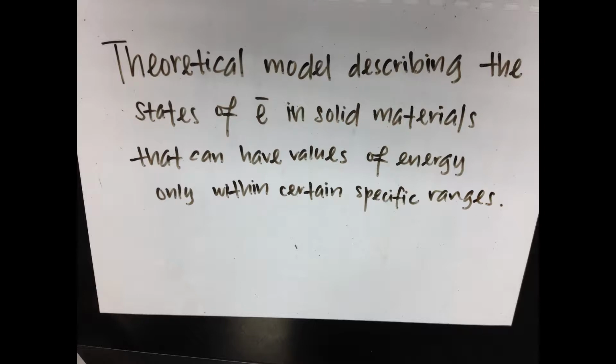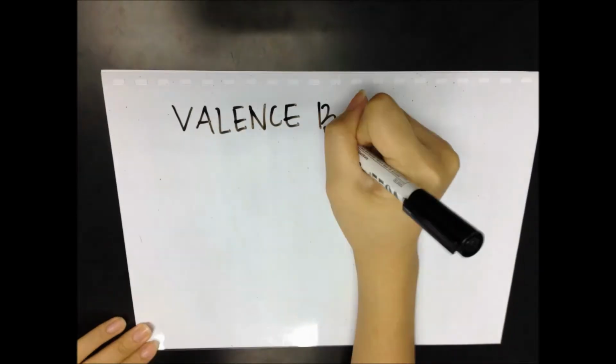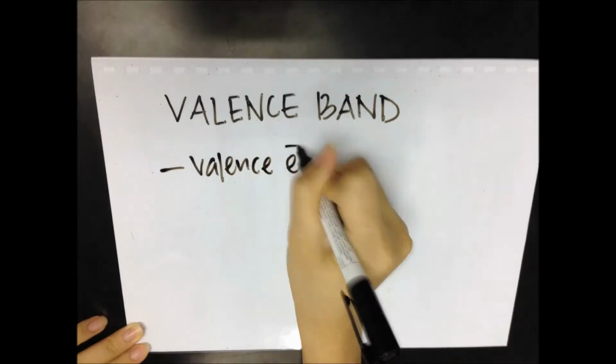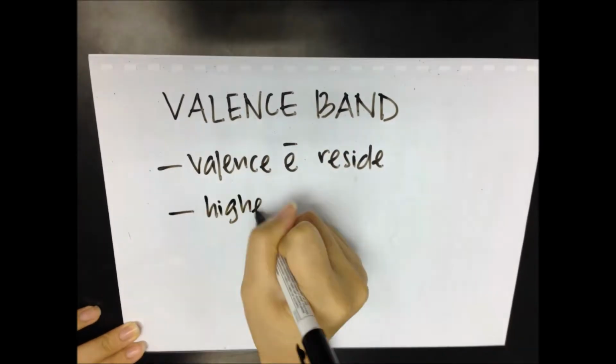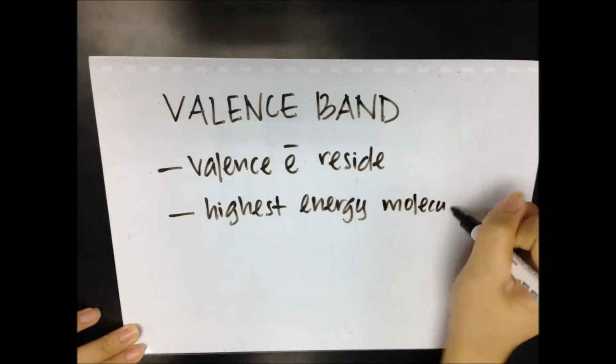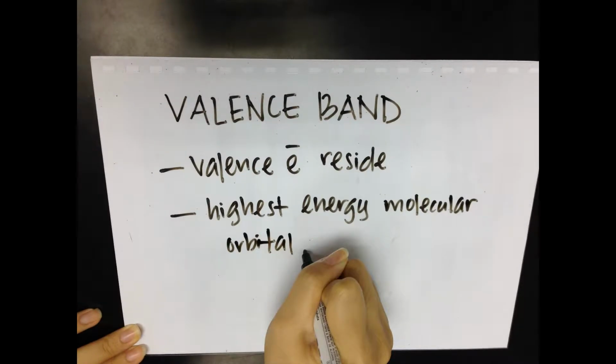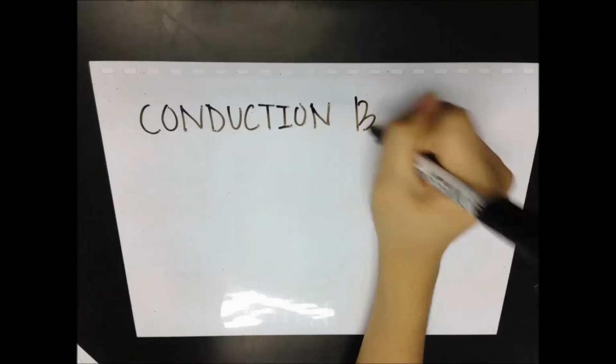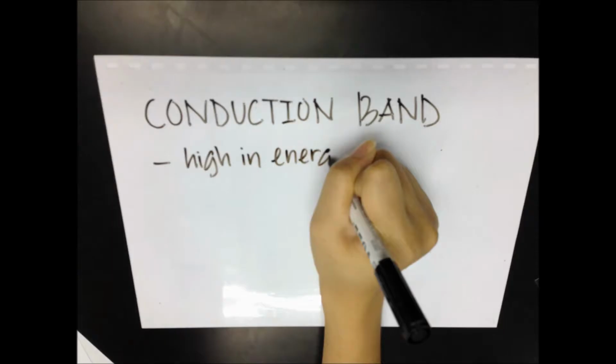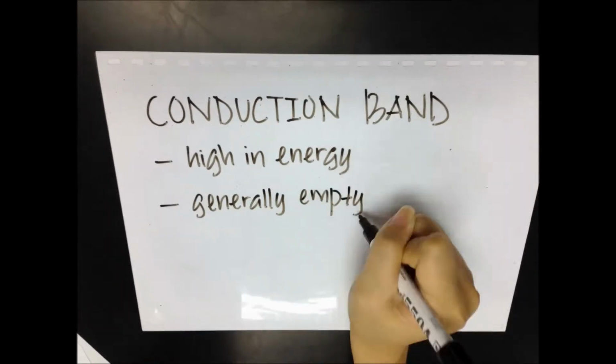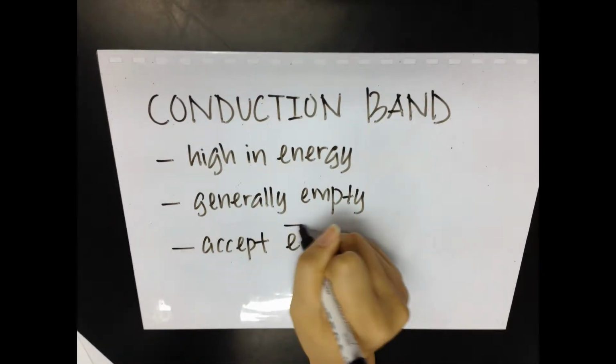around it. Valence band is the band of energy where all of the valence electrons reside and are involved in the highest energy molecular orbitals. Conduction band is the band of orbitals that are high in energy and are generally empty. This is the band that accepts electrons from the valence band.